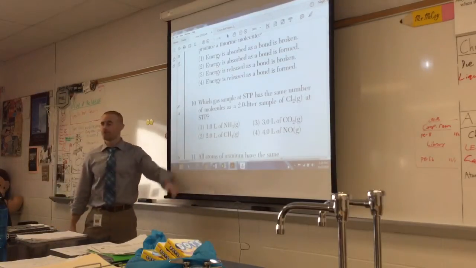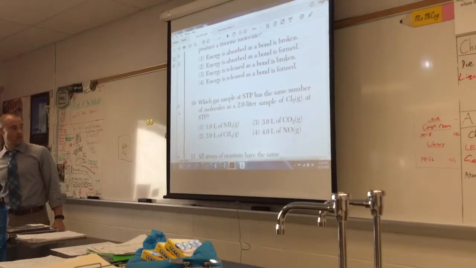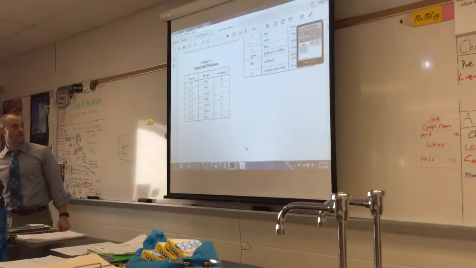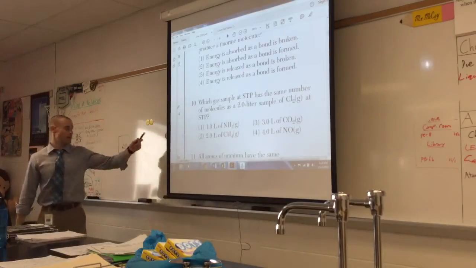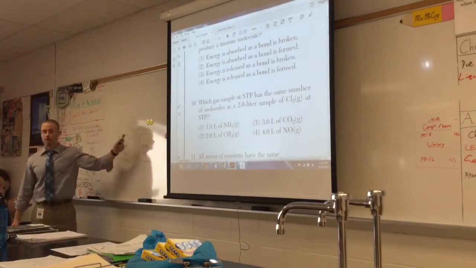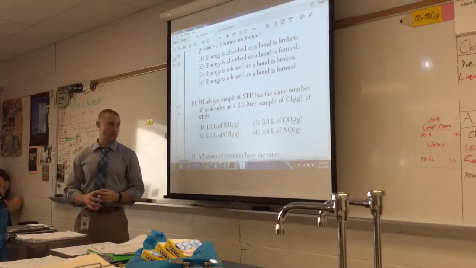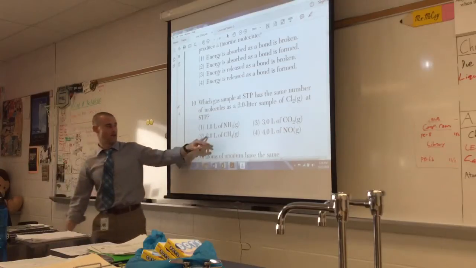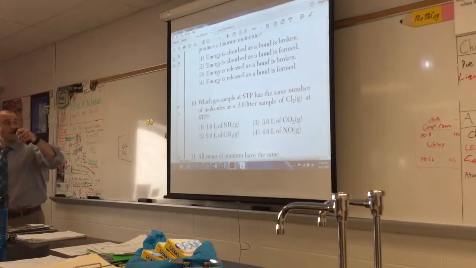What is STP? Standard temp pressure. If you don't know what those numbers are, and it's not important if you know the numbers or not for this question, but they're right here, table A. So it's not about knowing the numbers. It's about understanding same temp, same pressure, same volume, same number of particles. Okay? Same number of particles. So hopefully that makes some sense, that the volume needs to be the same, and then the molecules are the same. All right, so we're going to move on here.